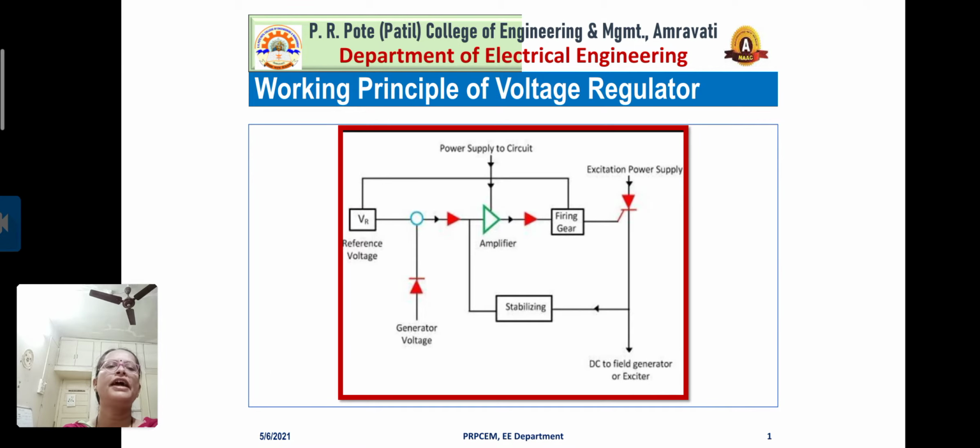Let us see this diagram. It will be more clear if you observe this diagram carefully. So you can observe here the block of reference voltage. You can observe the amplifier, then excitation power supply, DC to field generator or exciter, then a stabilizing block is there, and the generator voltage. It will be more clear on the next slide also.